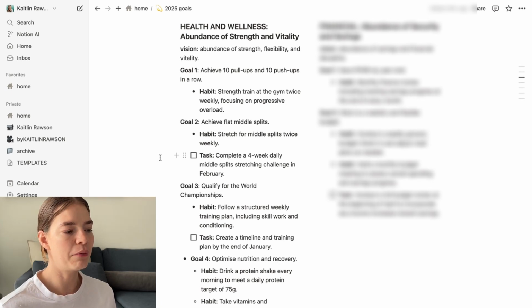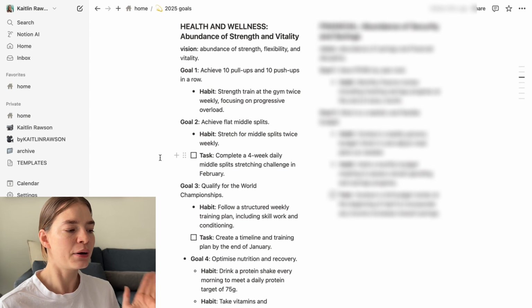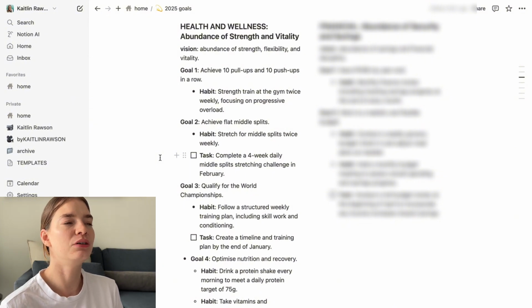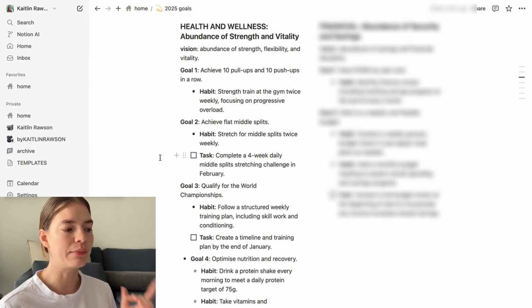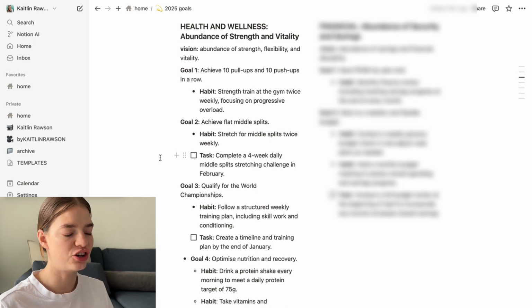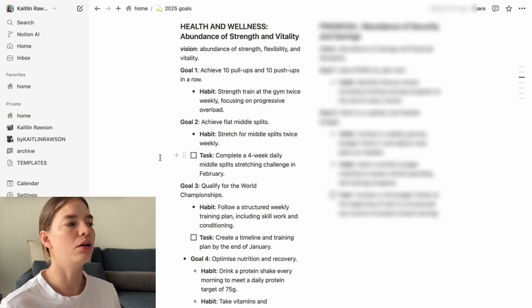And I also feel like I'm not putting too much pressure on the stretching twice weekly for January, as I'm still acclimatizing to a new kind of workout schedule. But I feel like the 4-week challenge in February is really going to kickstart me into getting a start on this goal. I'm currently doing a pole challenge, a 31-day pole challenge for January. That's conditioning workouts. So I feel like it's going to be quite easy to transition the time that I'm doing on those pole workouts to more of a stretching challenge in February, while changing it up to keep things interesting for me.